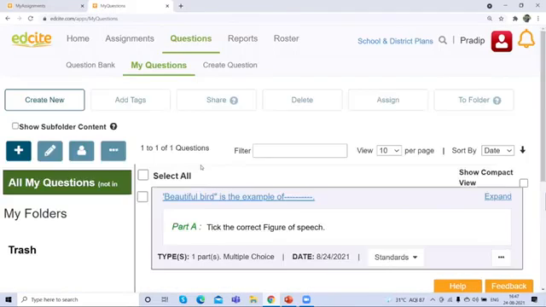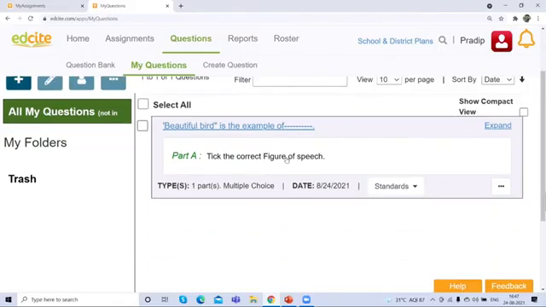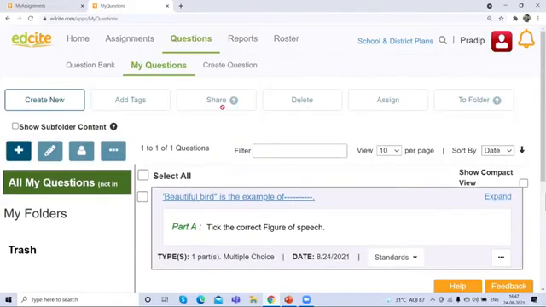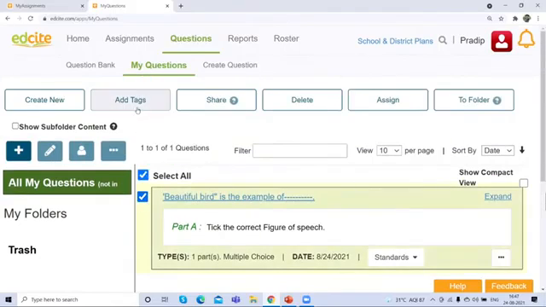So in this area, you can find the questions I have saved. When I click here, the tabs will be activated. I can share this question to the assignment. I can delete this question. I can assign this question directly to the students also. Okay, in this way, we can assign different questions.